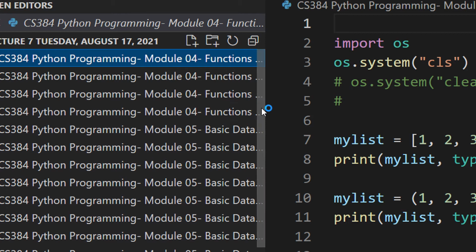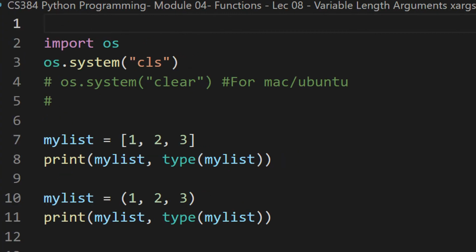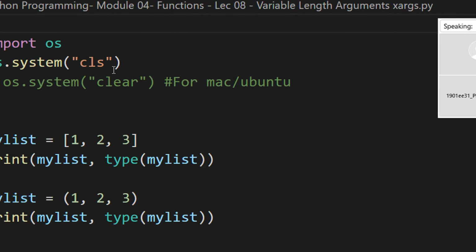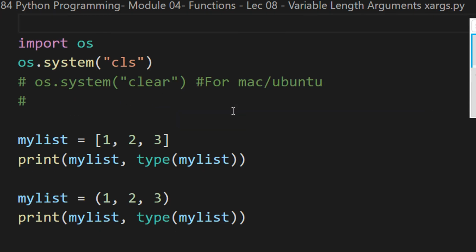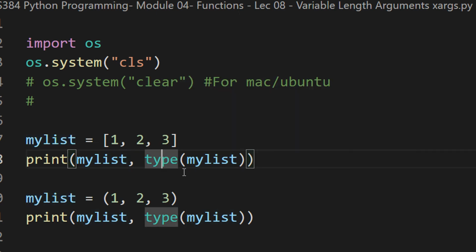So basically, this program deals with variable length arguments, right? Okay, what are variable length arguments? So for example, let's say I am defining my list as 1, 2, 3, and I'm printing the type and my list, right? Type basically tells you what data type it is.